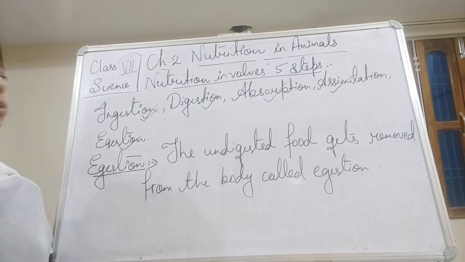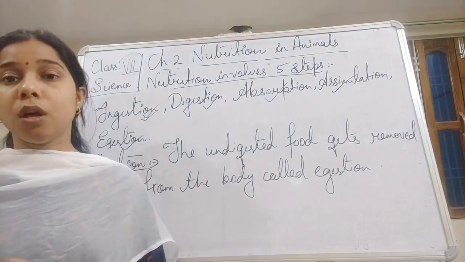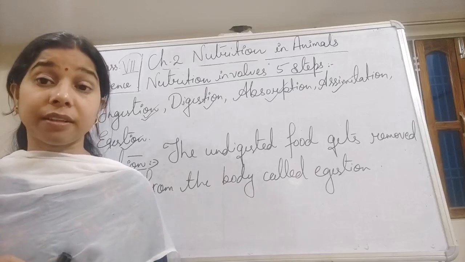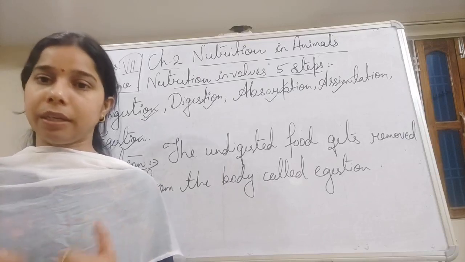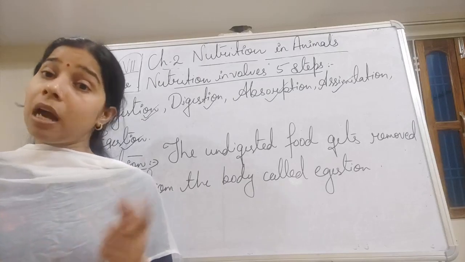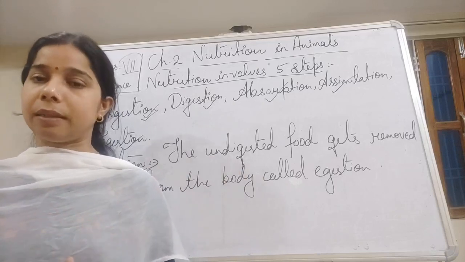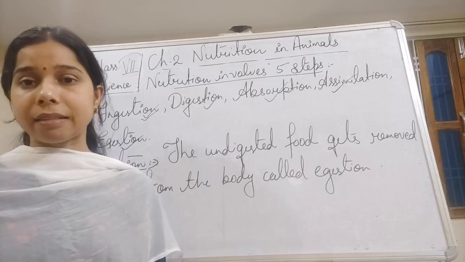Now digestion. If we discuss our food, why do we eat food, students? The first answer is that we eat food to get energy. But we have seen in previous classes that we should always take a balanced diet. What is a balanced diet?